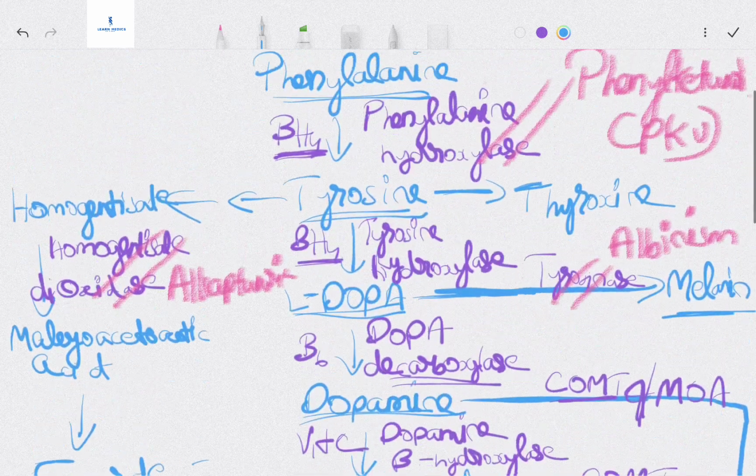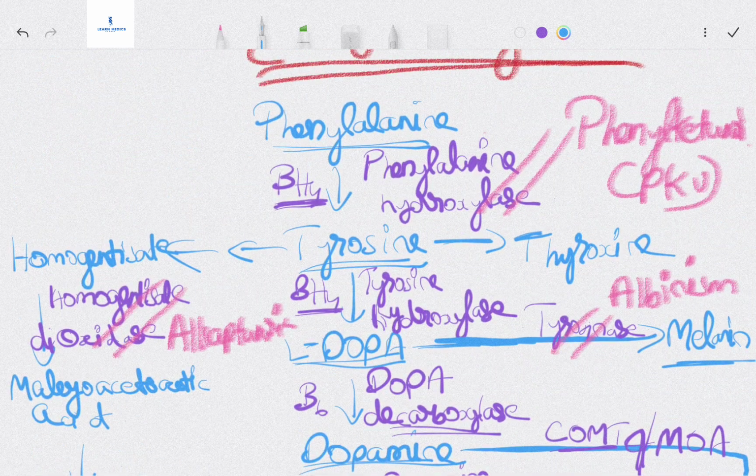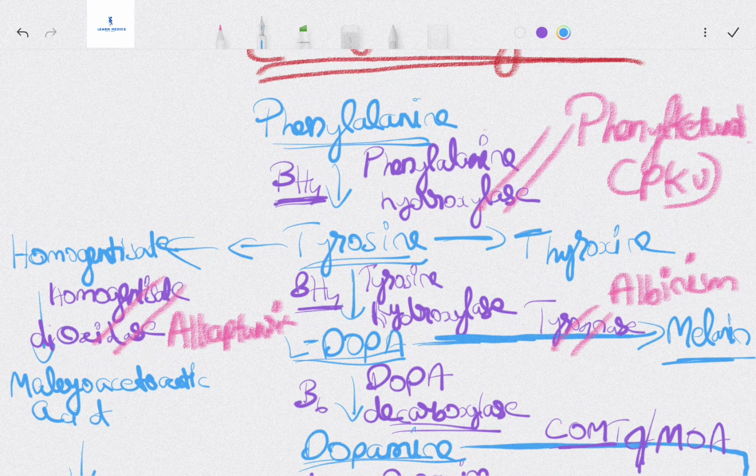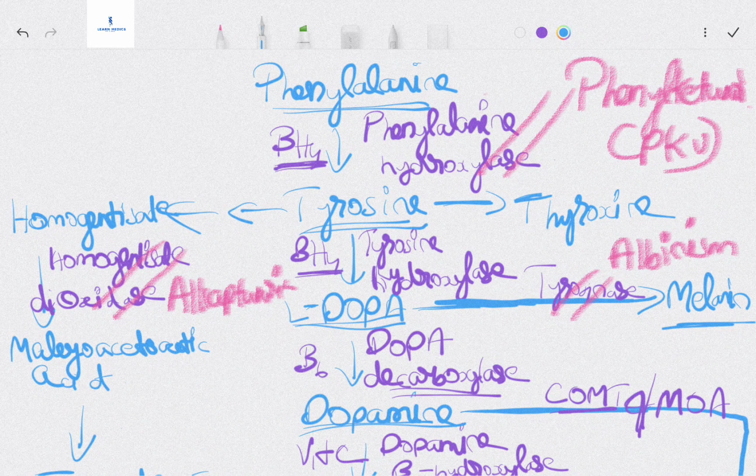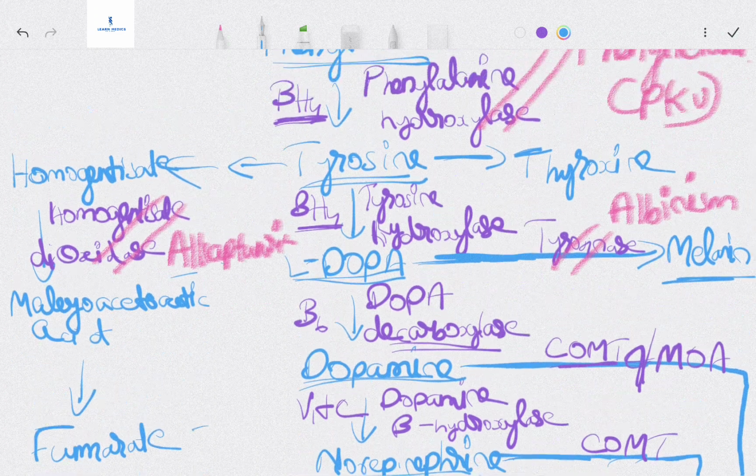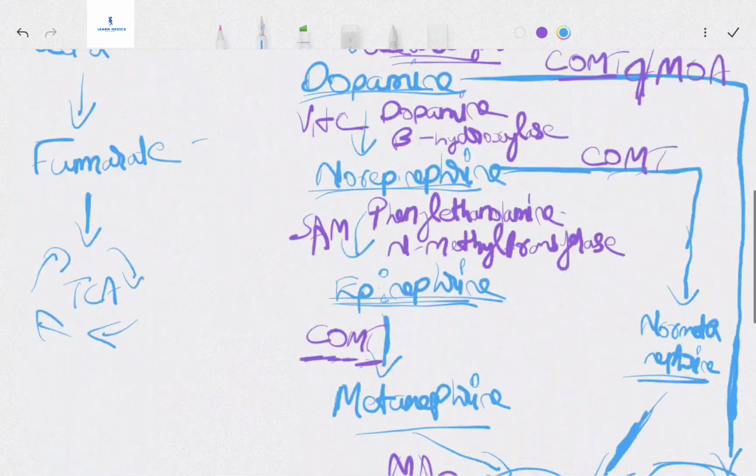Again, to mention some clinical points: if we are deficient in phenylalanine hydroxylase, we get phenylketonuria, meaning phenylketones in urine. If we are deficient in homogentisate oxidase, which converts tyrosine to homogentisate, we get alkaptonuria. L-dopa is converted to melanin, and with tyrosinase deficiency we get albinism. That's all.